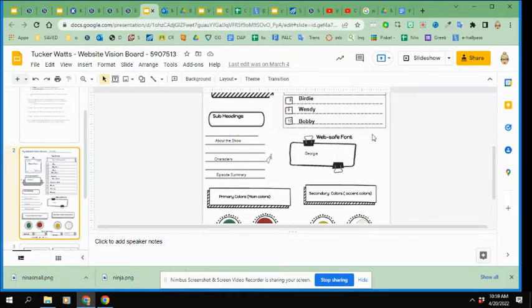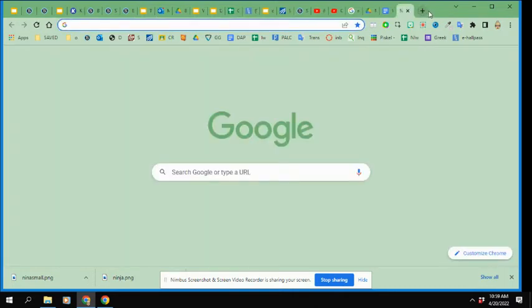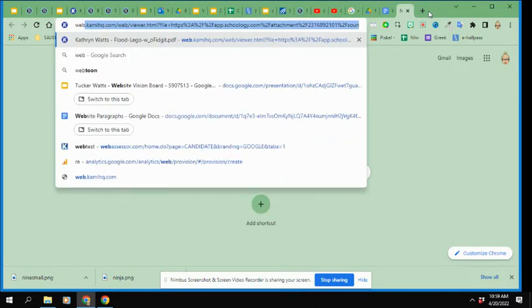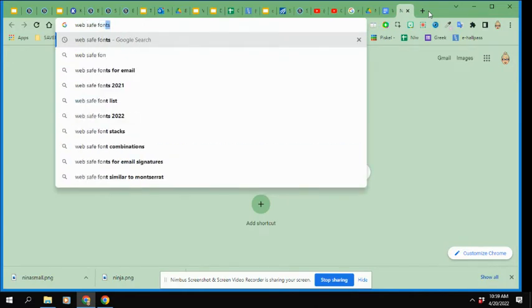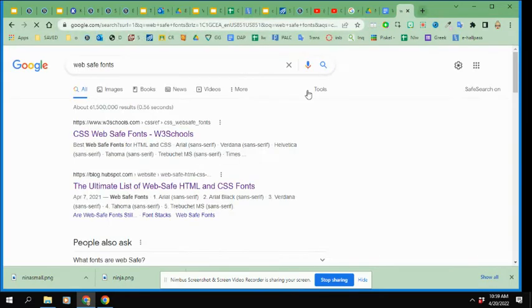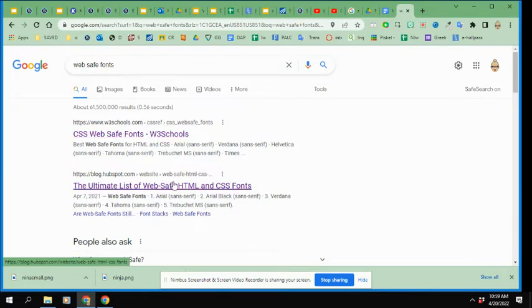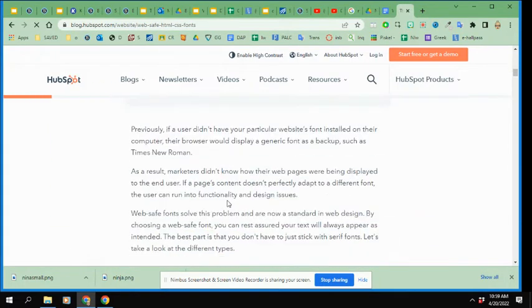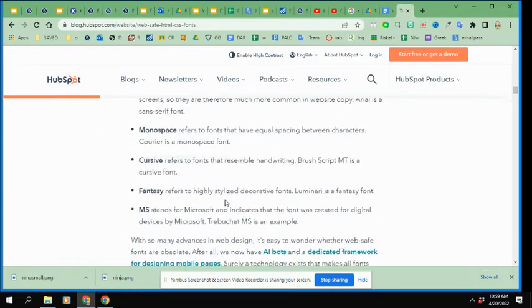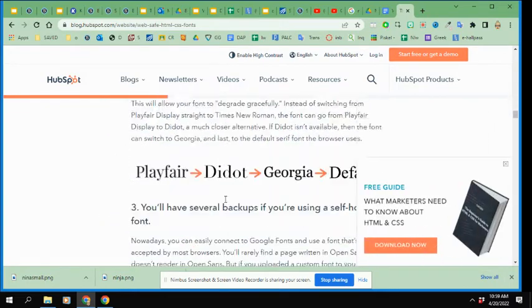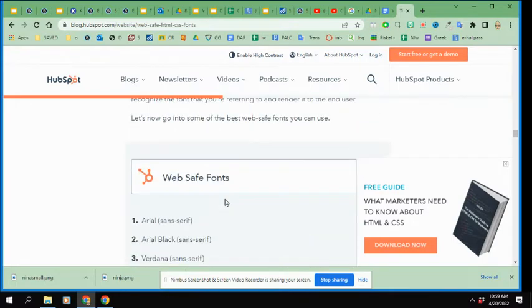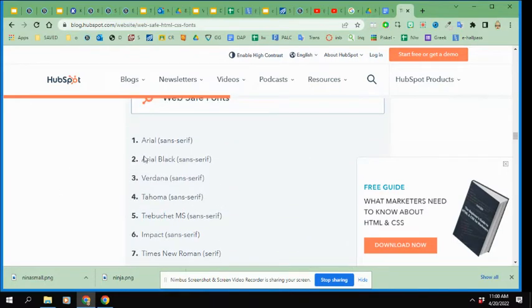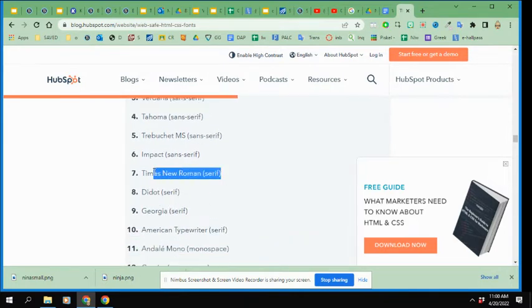Now we're at fonts. It says web safe font. So specifically, you need a font that is web safe. So web safe fonts, I can just Google to get the list of them. Any of these sites are good. So ultimate list I'll go to. Okay. Scroll down till it gives me the list. And this one's a little longer of a document. There we go. There's the top 10. Arial Black, Verdana. I can choose any one of these and just copy and paste them from the link.